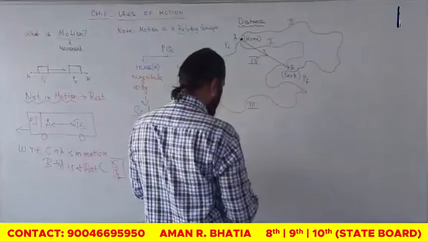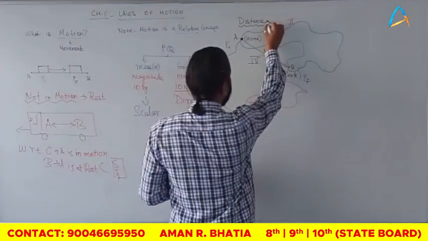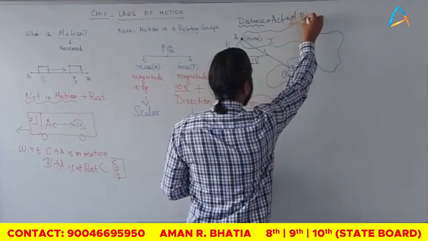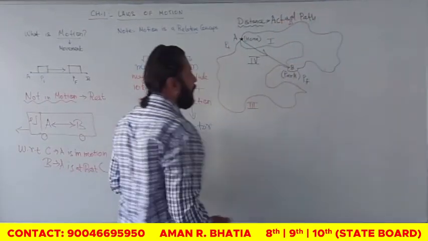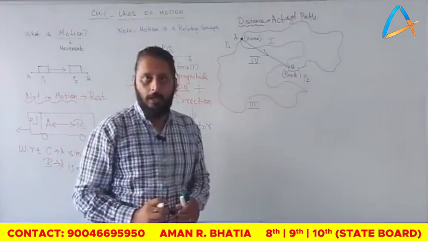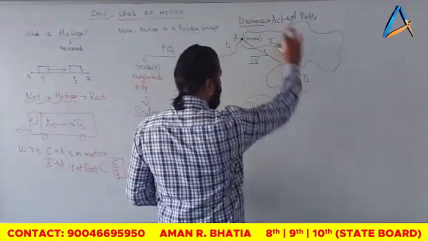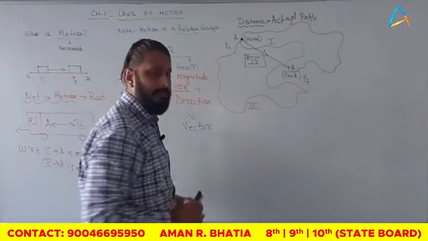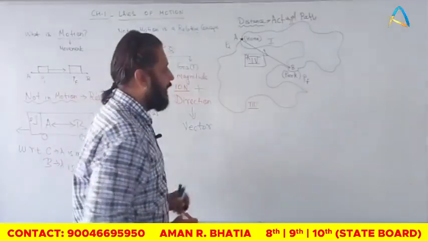Distance का मतलब होता है actual path. Distance का मतलब क्या होता है? Actual path followed by the body. But इन सारे actual path में ये जो fourth वाला है ये खास है, ये shortest है, right?